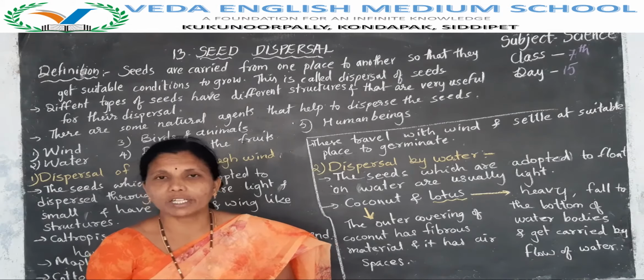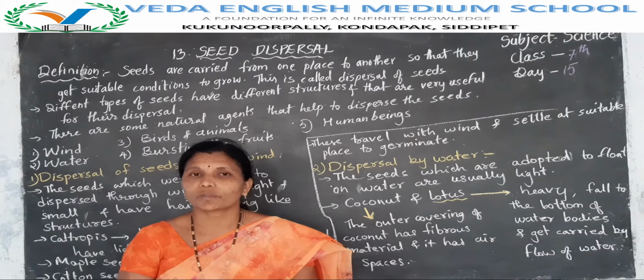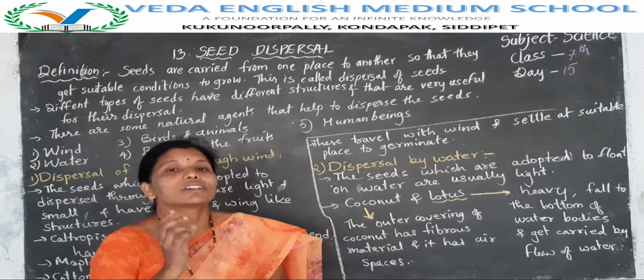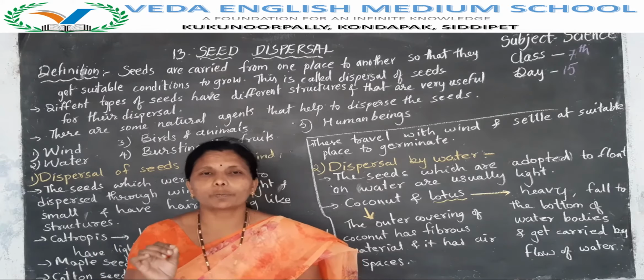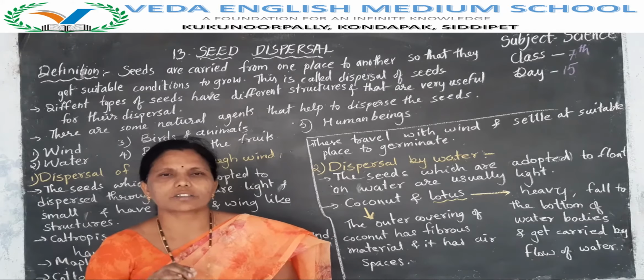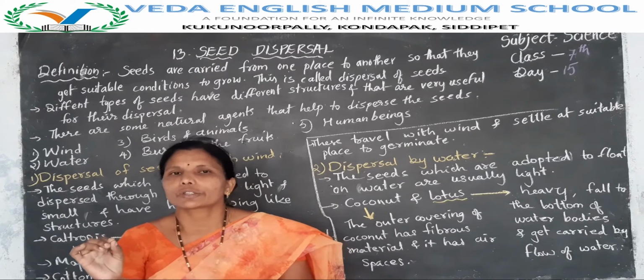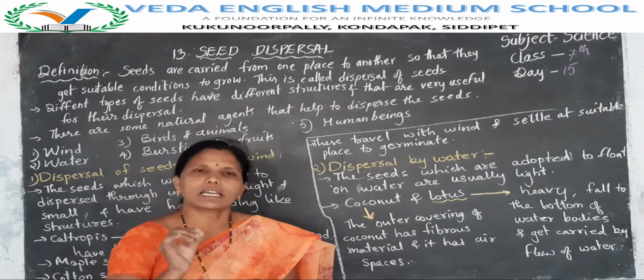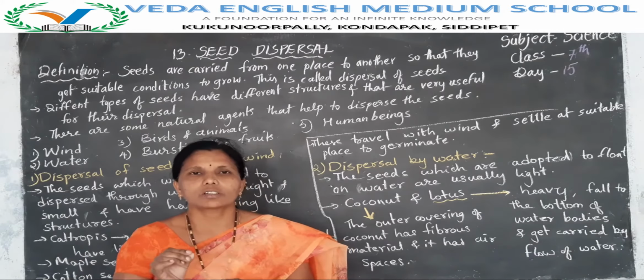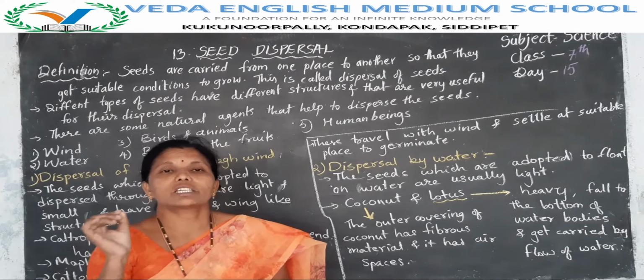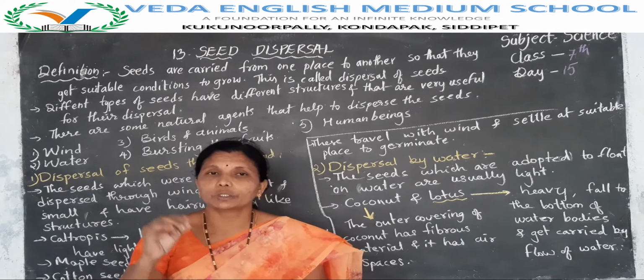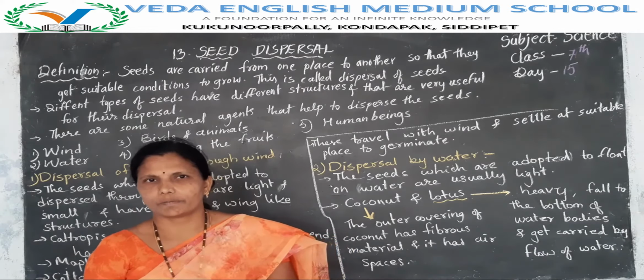Okay, did you understand why seeds disperse? Yes. To avoid the competition with the mother plant for air, water, space, minerals and sunlight, the seeds must be dispersed from the parent plant to distant places.